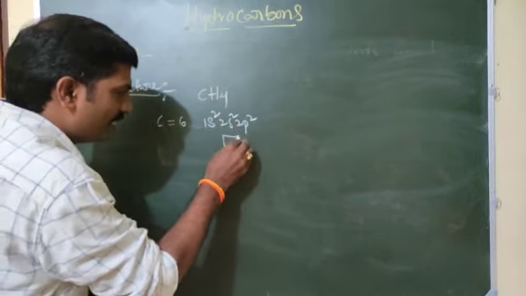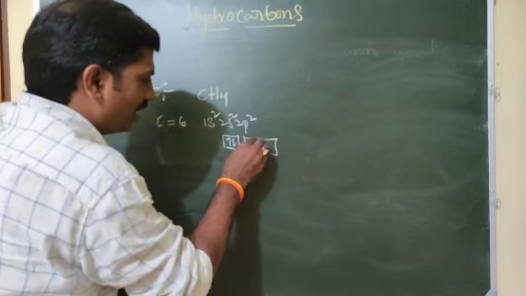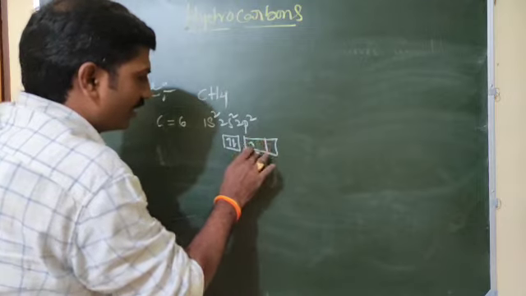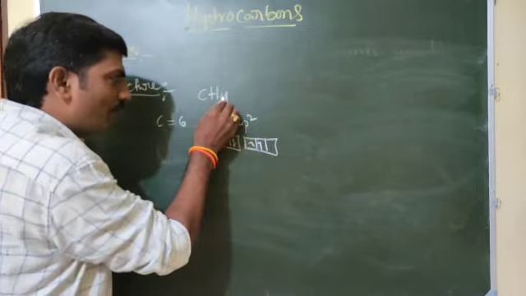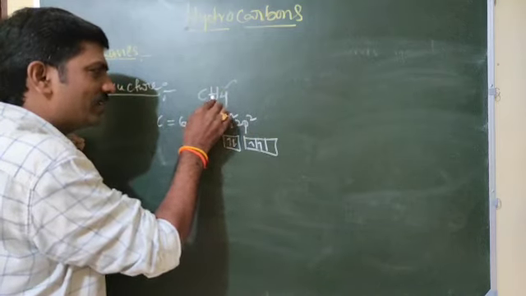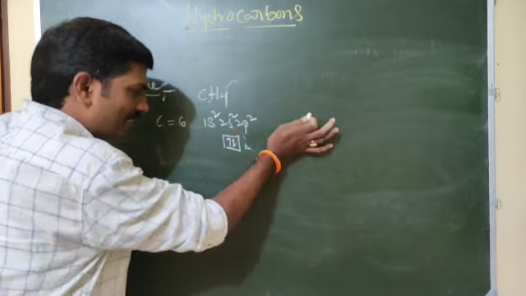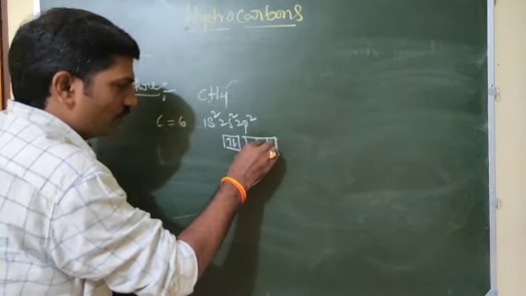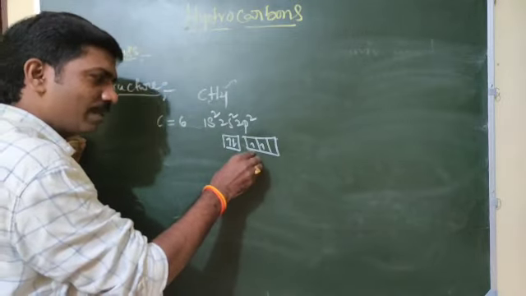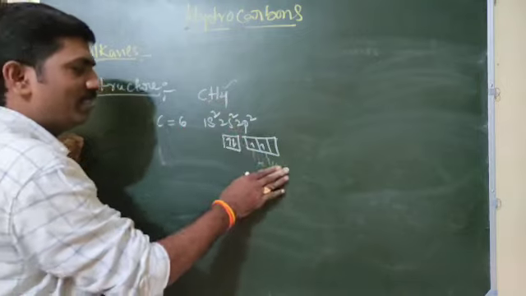The valence shell is the second shell, having 2 electrons here, 2 here, and 2 here. Four hydrogen atoms are attached to carbon, but the number of single electrons available is only 2. Those 2 electrons can bond with only 2 hydrogens, but 4 hydrogens are there.